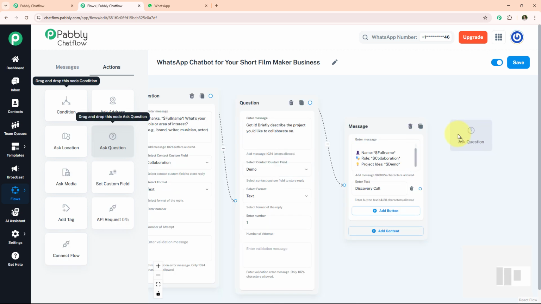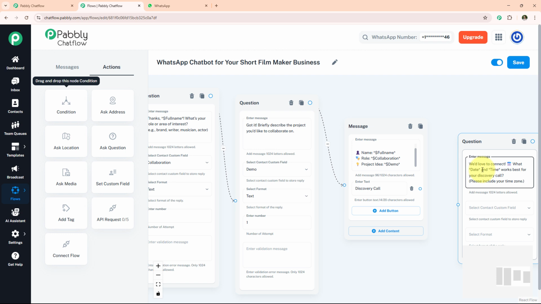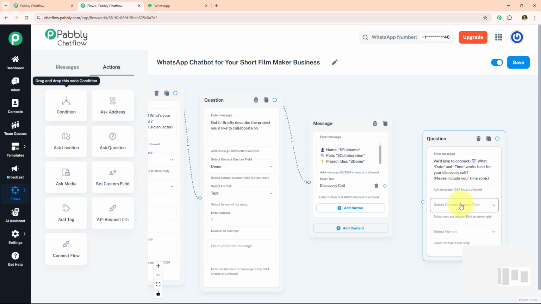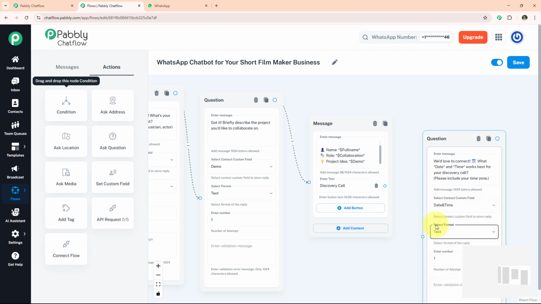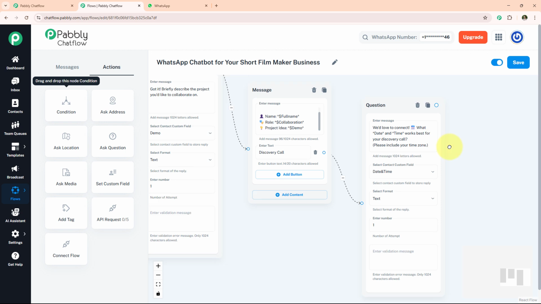Now we take another question box and write some message on it. If user press discovery call button, then we will send over this message. In this box, we ask a date and time from user. Now select the contact custom field, date and time. Also select the format, that is text format. Now simply connect this discovery call button to this question box.